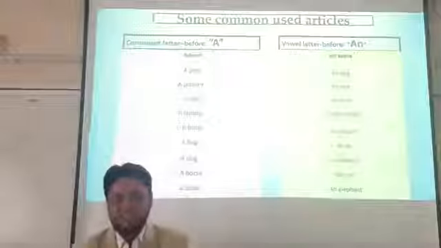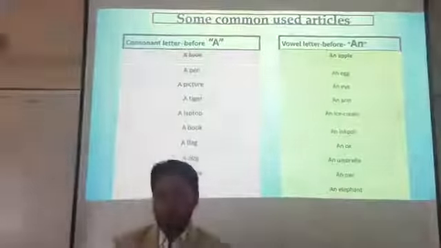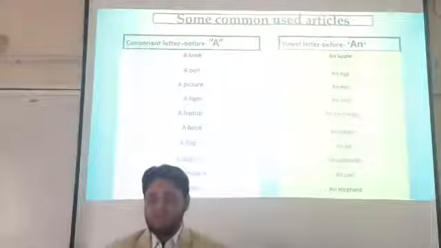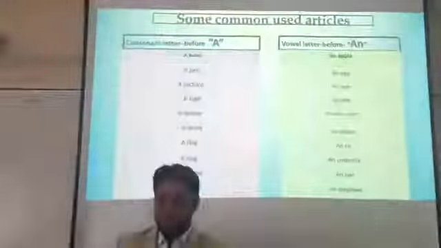And the second portion of the picture tells about where to use an. We can use an before egg, eye, arm, ice cream, ink pot, umbrella and elephant. So if you find a noun whose starting letter is a vowel, we should use an before this noun.